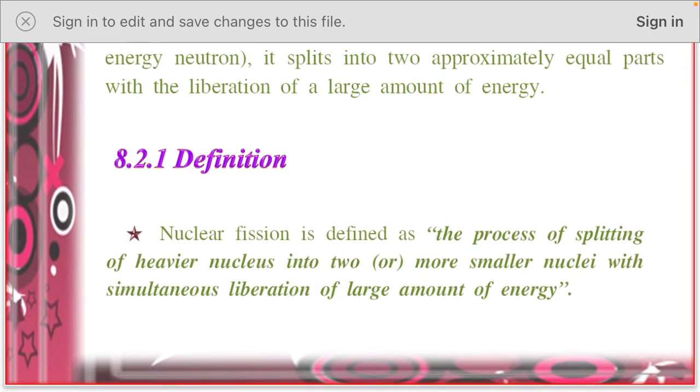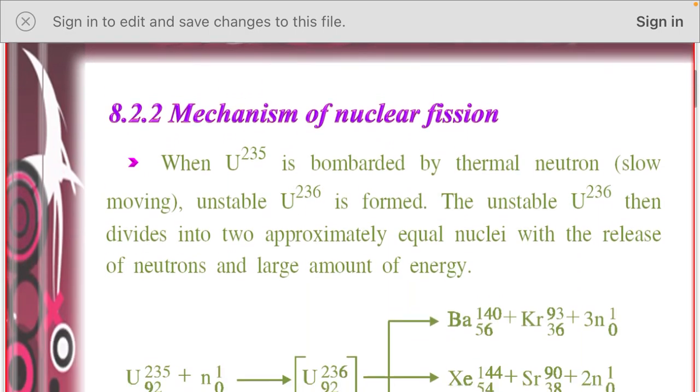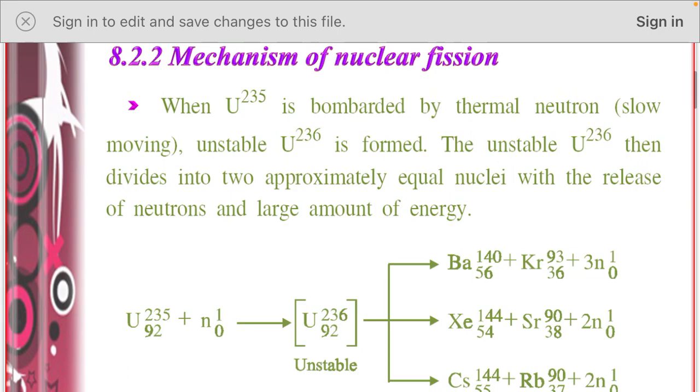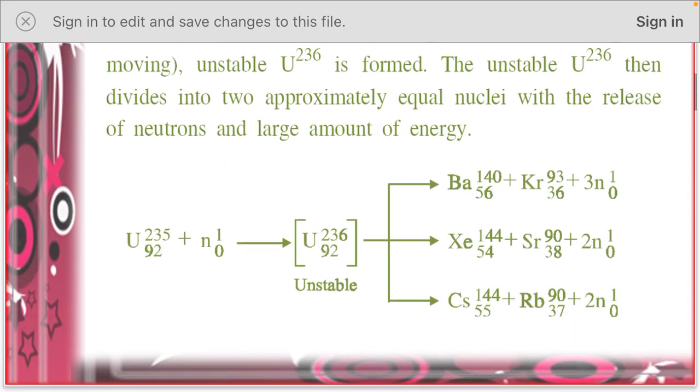Now the definition of nuclear fission. Nuclear fission is defined as the process of splitting of a heavier nucleus into two or more smaller nuclei with simultaneous liberation of a large amount of energy. What is the mechanism of nuclear fission? When uranium-235 is bombarded by a thermal neutron, unstable uranium-236 is formed. The unstable uranium-236 then divides into two approximately equal nuclei with the release of neutrons and a large amount of energy, which is clearly indicated in the above equations.